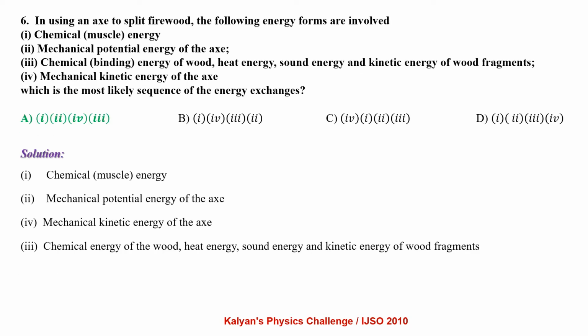In using an axe to split firewood, the following energy forms are involved: chemical energy, mechanical potential energy of the axe, chemical energy of wood, heat energy, sound energy and kinetic energy of the wood fragments, mechanical kinetic energy of the axe. Which is the most likely sequence of the energy exchanges?